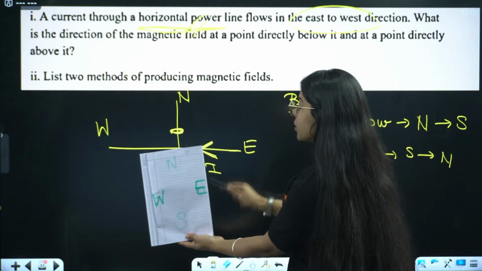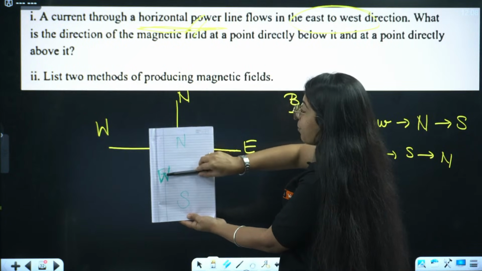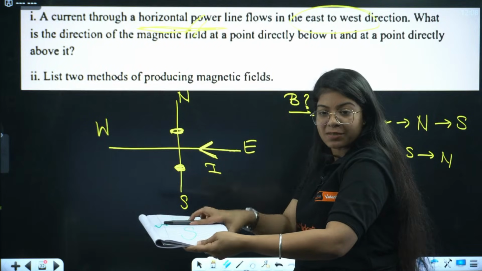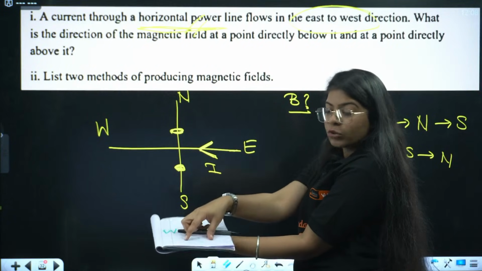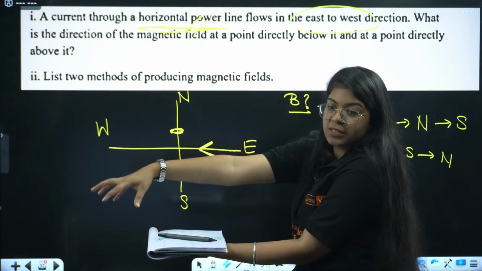This is north, south, west and east. The power line is placed horizontally, like this, right? So north goes backwards, south comes up front. This is north, this is south, this is east, this is west.